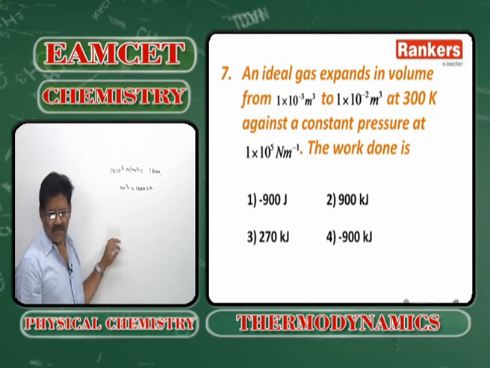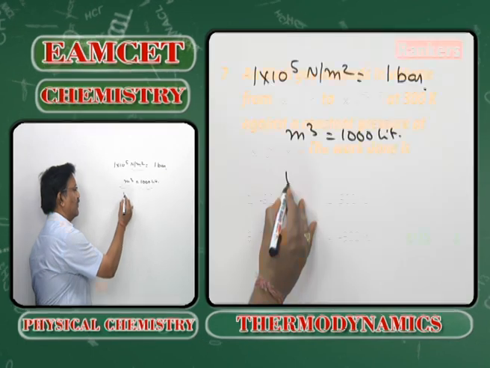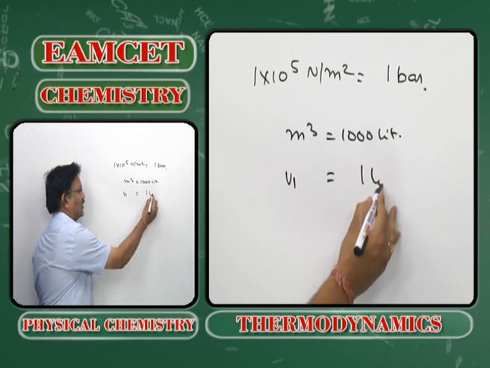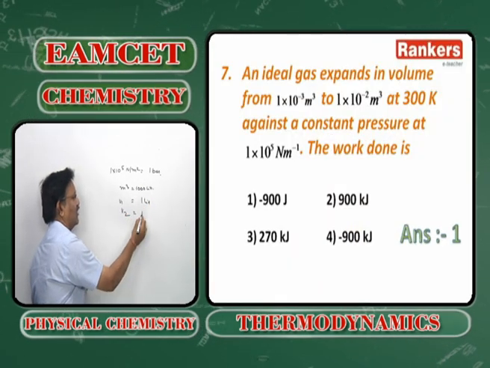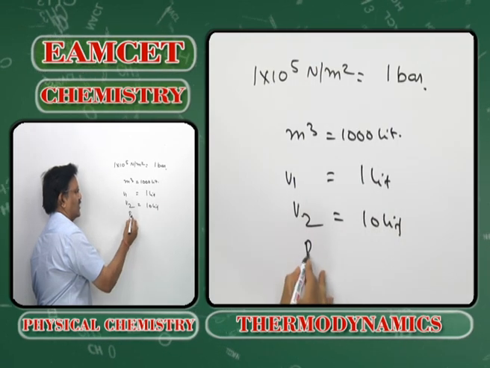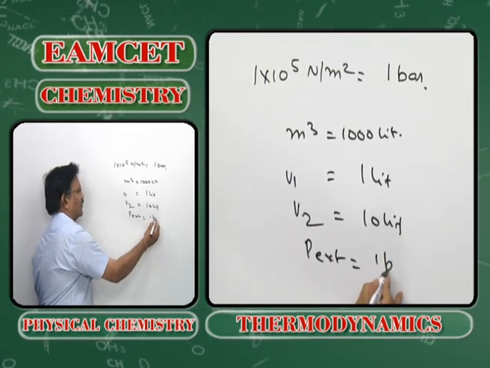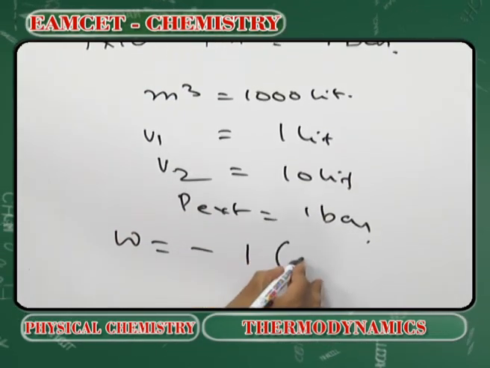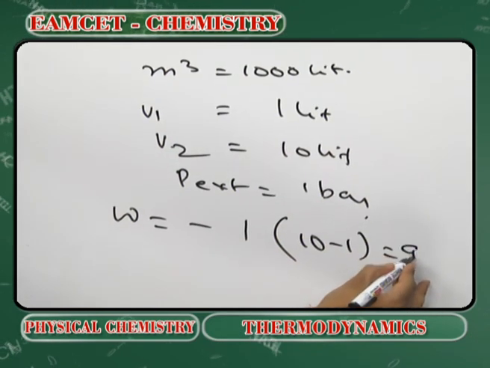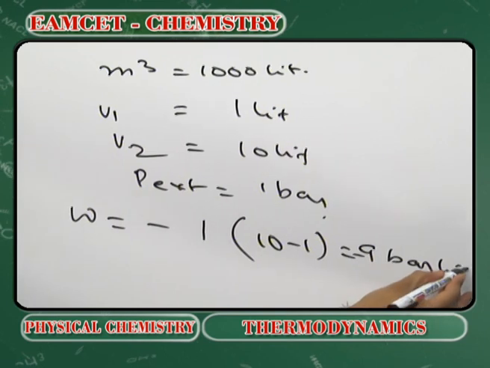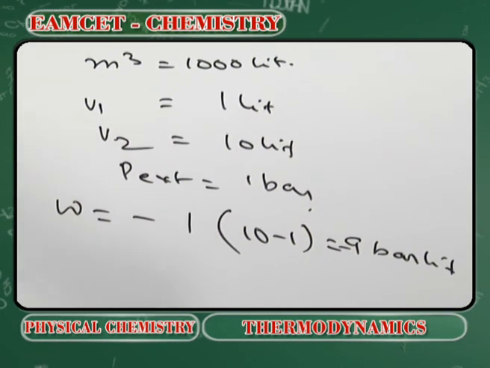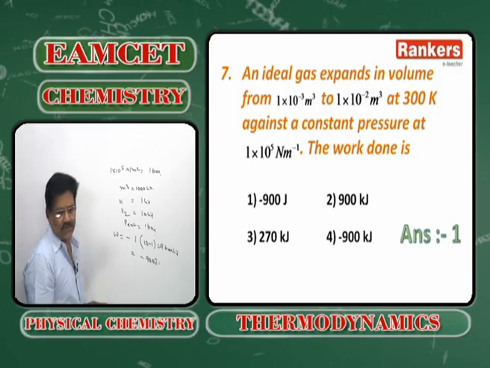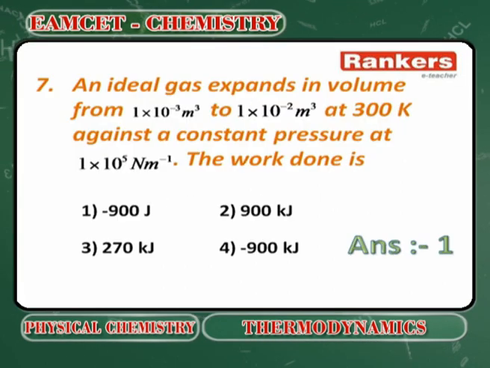Now what is the initial volume? V1 is equal to 1 liter. V2 will be equal to 10 liters, and P external is equal to 1 bar. Therefore, what is the work done? Work done is equal to minus P into 10 minus 1, minus 9 bar liters. 1 bar liter is equal to 100 joules. So the work done is minus 900 joules. Option 1 is the answer.